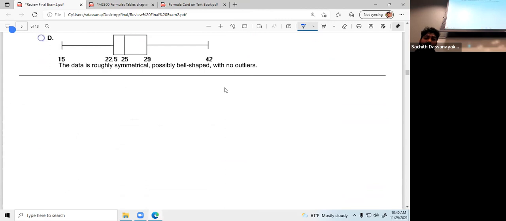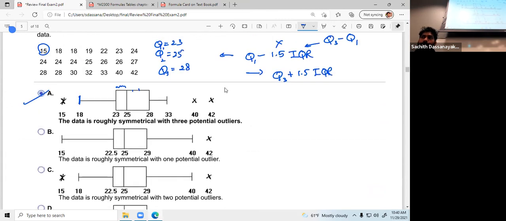Any questions based on this? Yes. Exactly. But once you find the correct answer, you have to consider the outliers. Then based on the outliers, you have to adjust your minimum and maximum, like this. Yes, they are based on the numbers, or the observations that you have. No problem with that.